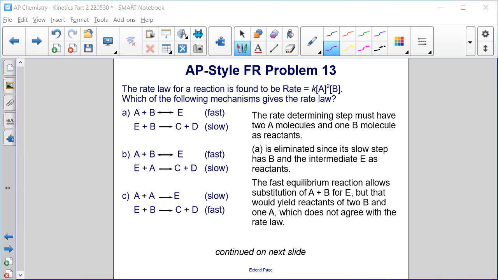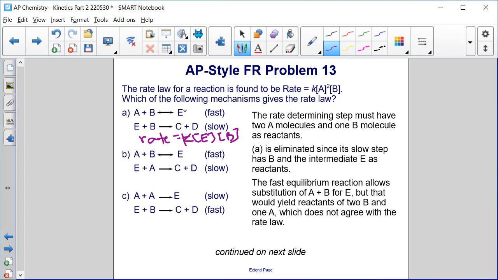All right, so the reaction mechanism must give us a rate determining step where we can include 2 A molecules and 1 B molecule to be consistent with the rate law found. We cannot do that with A, right? If I write the rate here for this slow step, I would write k times concentration of E times concentration of B.